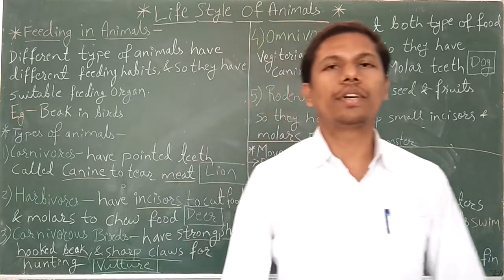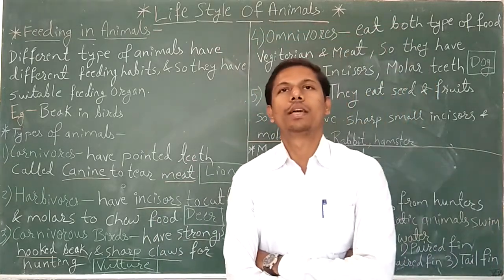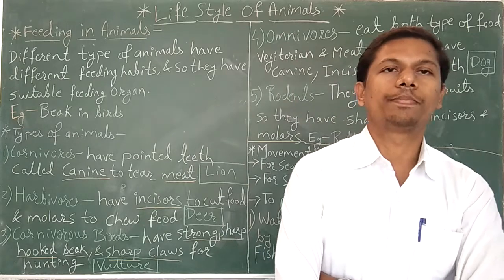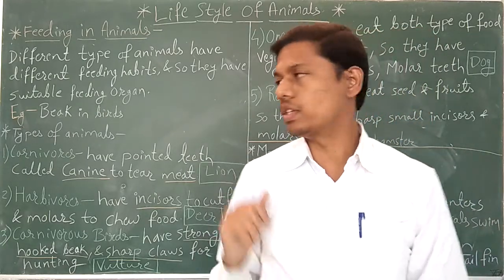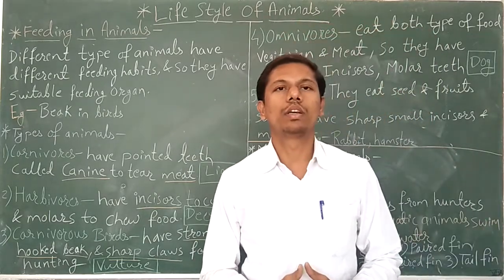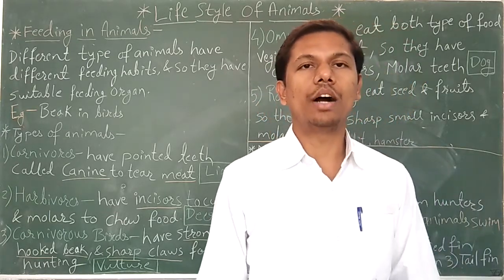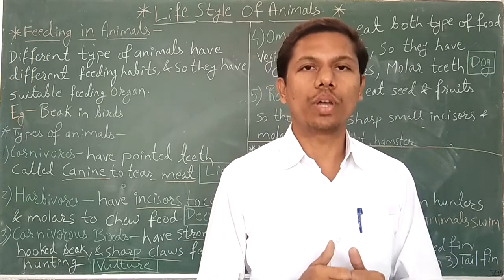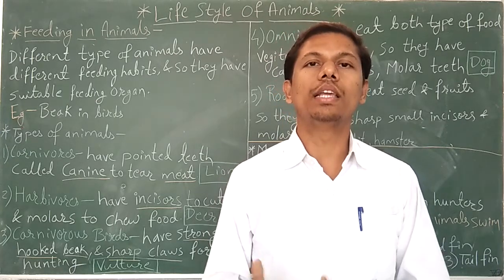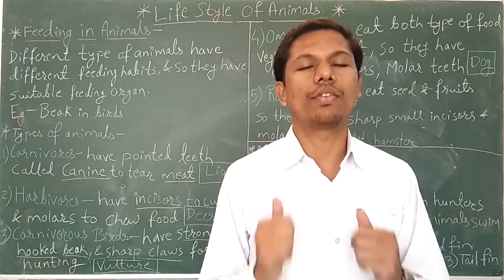Let me highlight first of all what we have studied previously in this topic. In the previous lecture, we studied the lifestyle of organisms, meaning how different types of organisms and animals live on the earth and survive.